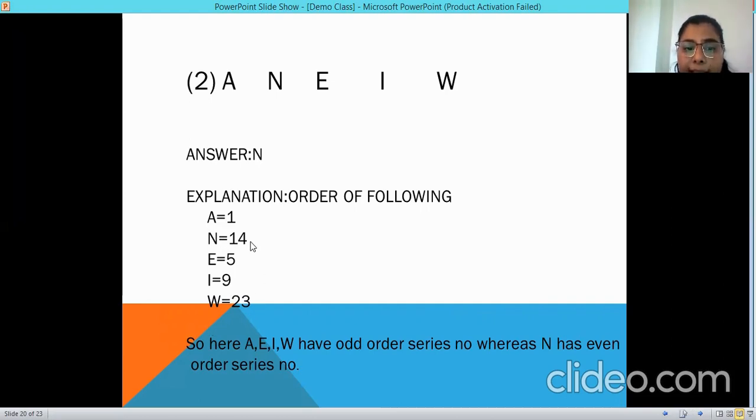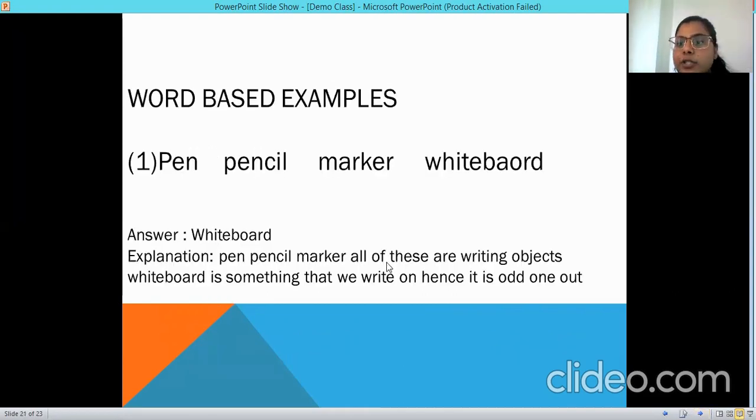But the answer would be N because it is the only even position. Rest all are odd positions. This only has an even position, the rest have odd positions. So for the rest, the alphabetical numbers are odd and similar, and this is the odd one out. I hope you get that. Now let's proceed with 1 or 2 word-based examples.